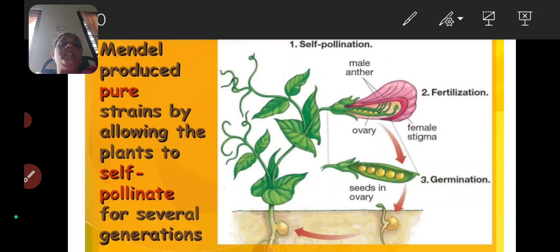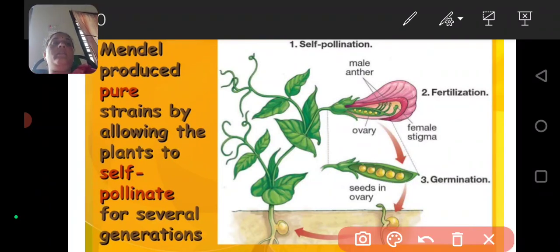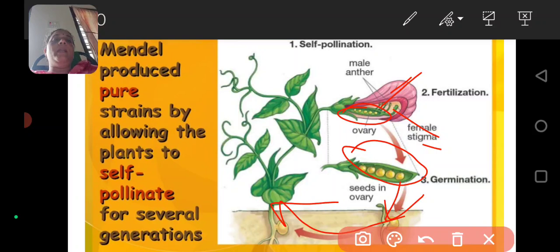This is the female stigma. This is the ovary. So fertilization will be done, and after the fertilization, the seeds will germinate and produce pea plants like this.